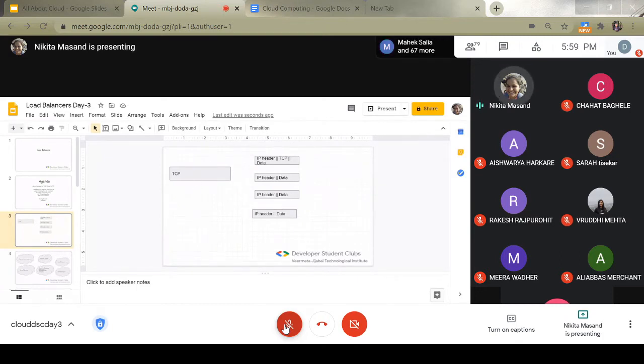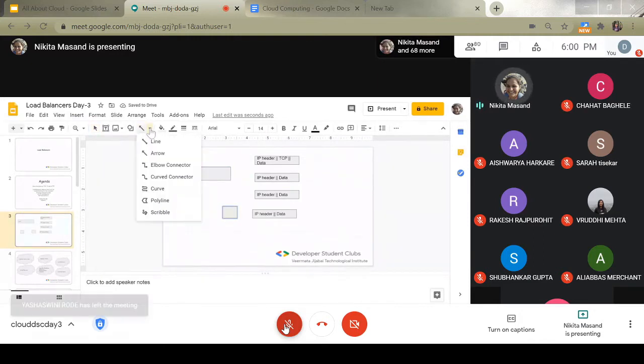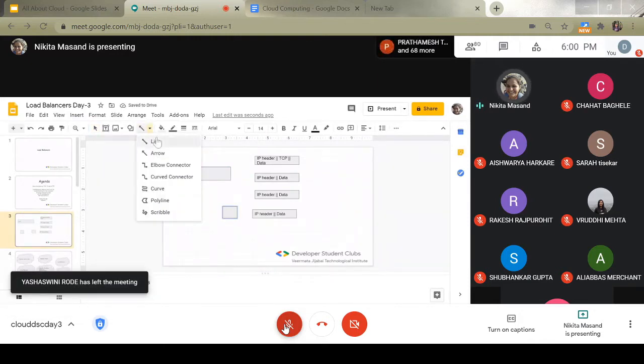Also, I wanted to mention that, as Ali had explained that day, if a client and a browser need to communicate with each other, there needs to be a network in between, and we call this a TCP handshake. So if this is one browser and this is another machine, they start with something called a TCP handshake.